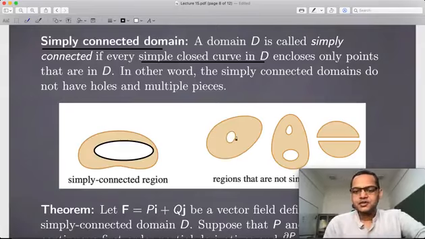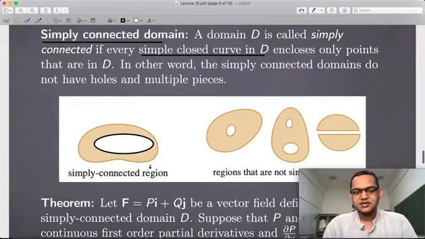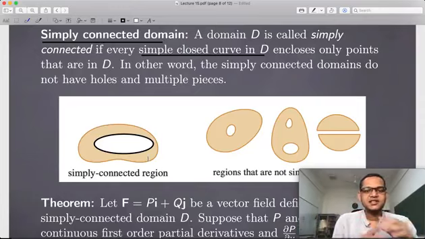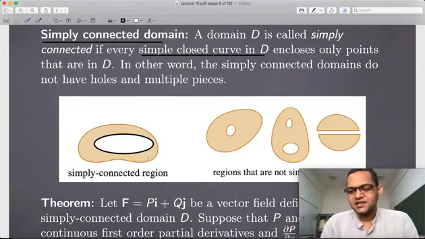So situations like this, when things are made of 2 pieces or when there are holes, are not included in the simply connected domains. Simply connected domains are simply those where you take any simple closed curve or path inside, and then whatever region it encloses has to be completely inside the original domain you started with. So basically you avoid holes.